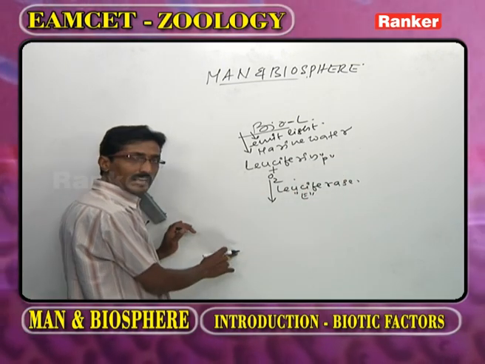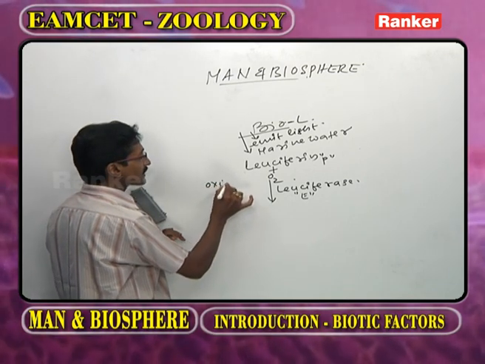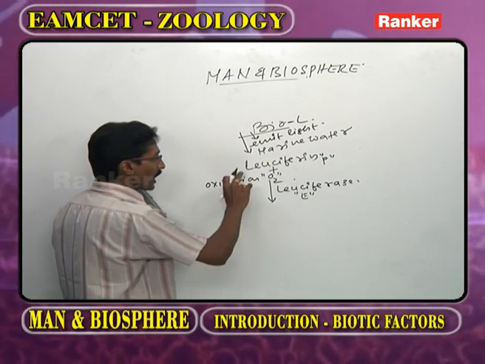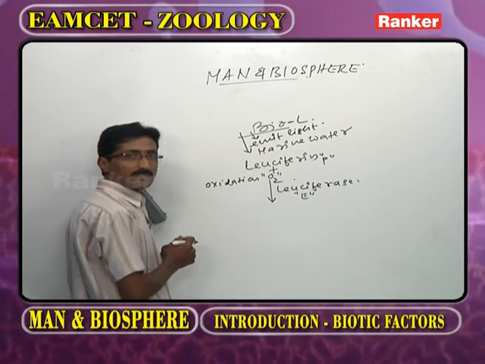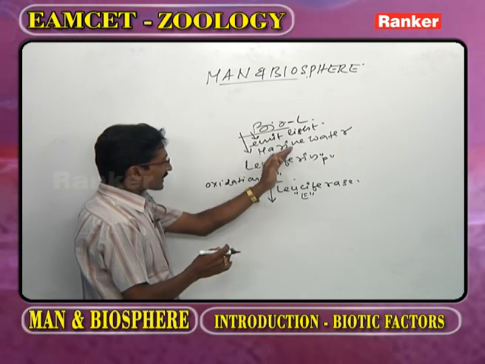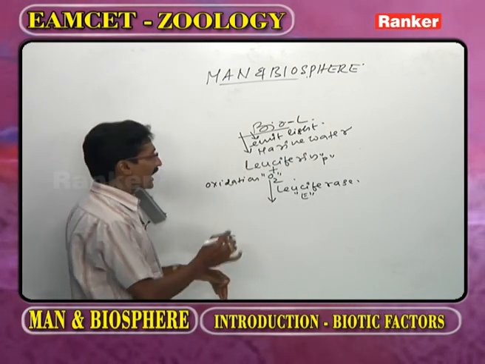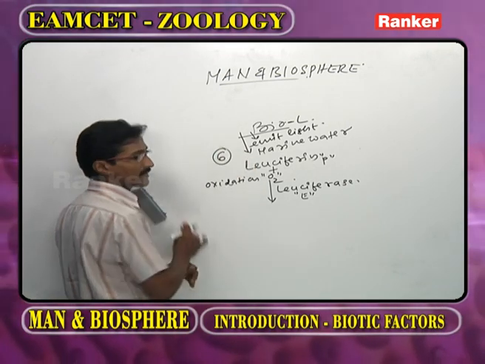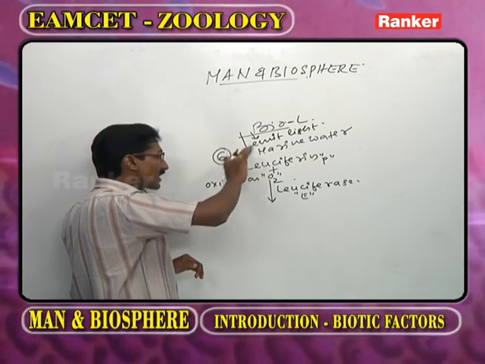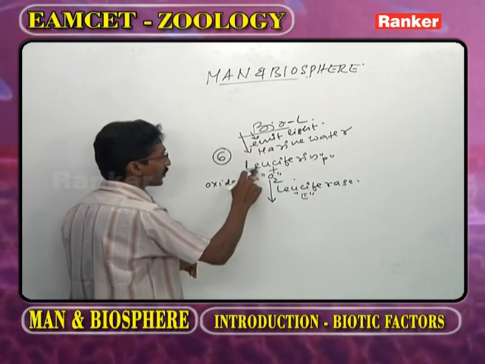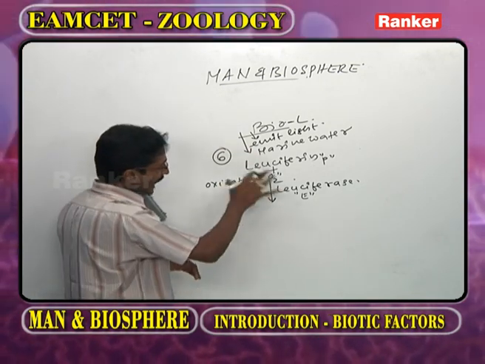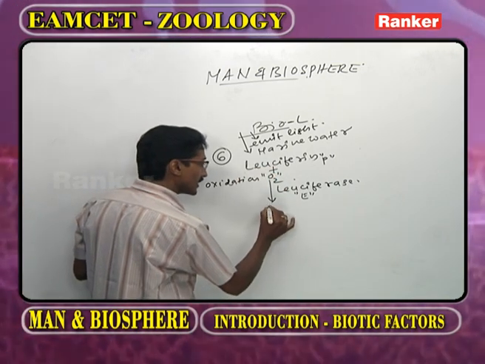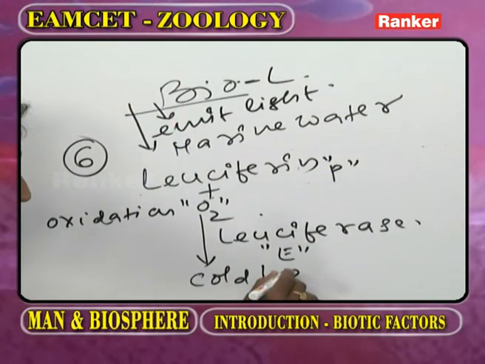The chemical reaction is oxidation. Of all the reactants participating in this reaction, the important protein is luciferin. After completing the chemical reaction, the main end product is cold light.